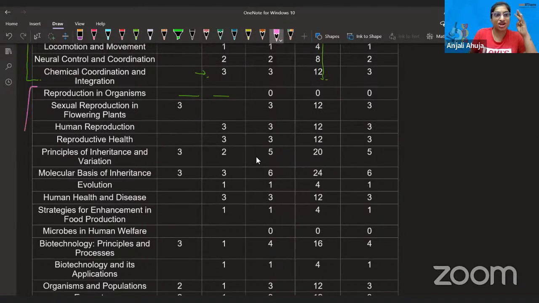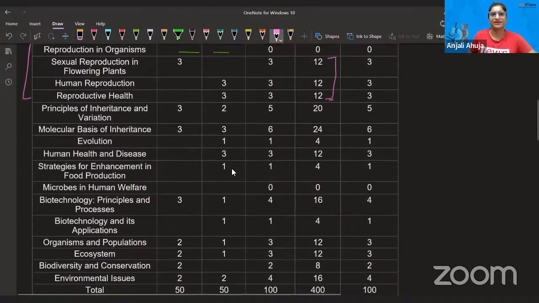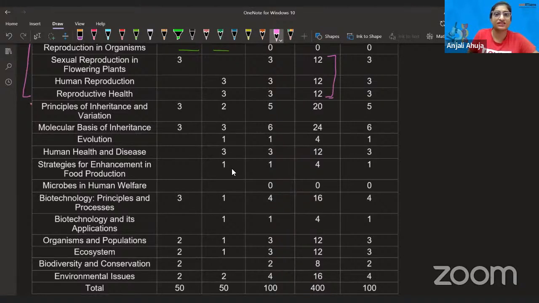Reproduction, the first unit, has 4 chapters. If you clearly see, 12, 12, 12, 3 to 3 questions, 36 marks. So that is also expected. I always say this question can come. Principle of inheritance and everything, that is also expected.